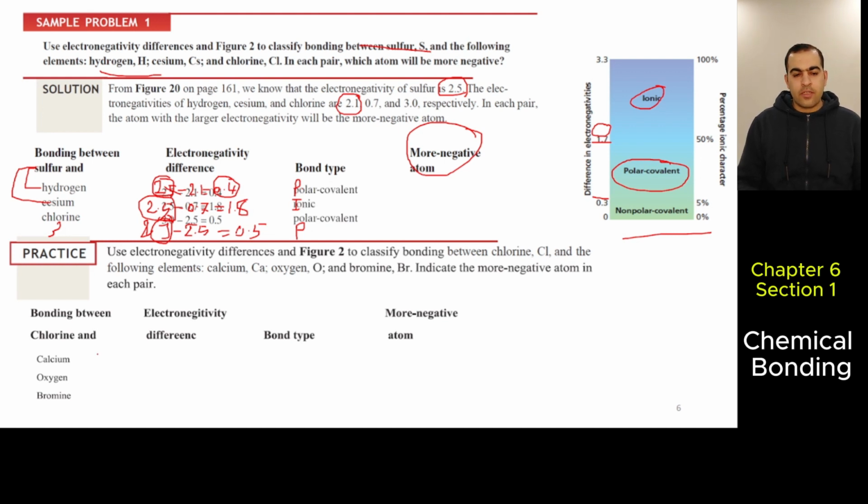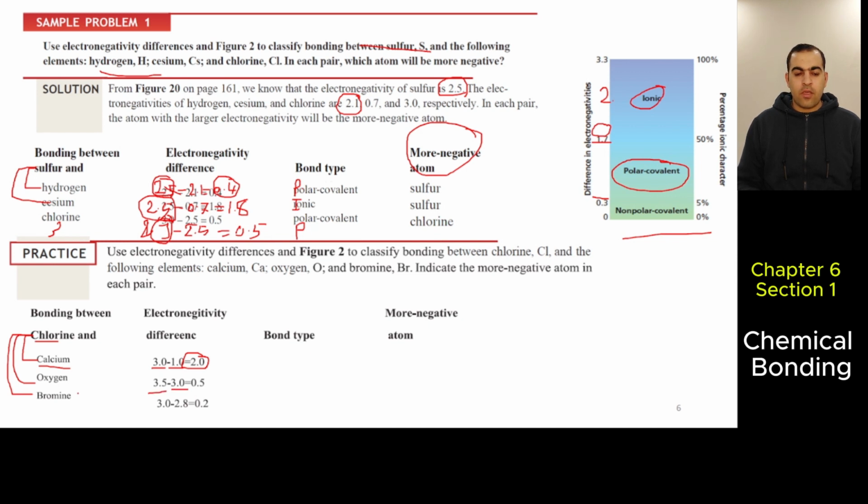Here you can also do the others: chlorine and calcium, chlorine and oxygen, chlorine and bromine. You write the electronegativity difference. Calcium's electronegativity is 1, chlorine is 3, so the difference is 2, and the type is ionic.